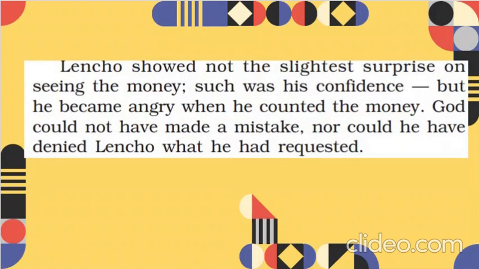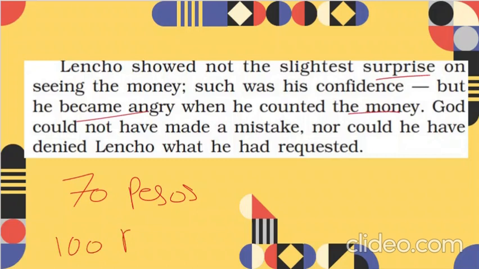But Lencho was not at all surprised. He didn't show the slightest surprise on seeing the money. Rather, he became angry when he counted the money. He got to know that it was 70 pesos, and he had asked for 100 pesos. So he became angry, asking why God didn't give him the full money, only 70. God could not have made a mistake. He thought that God would not make a mistake in giving him money, and neither would he deny what Lencho had asked. So he was now confused.